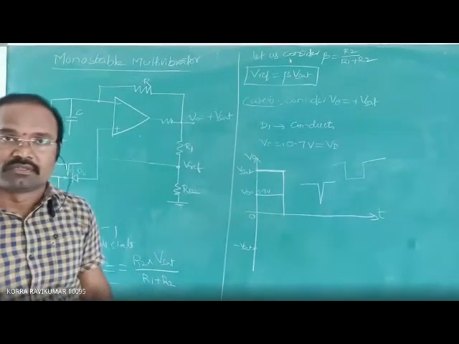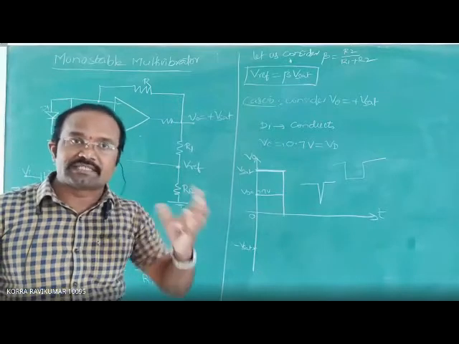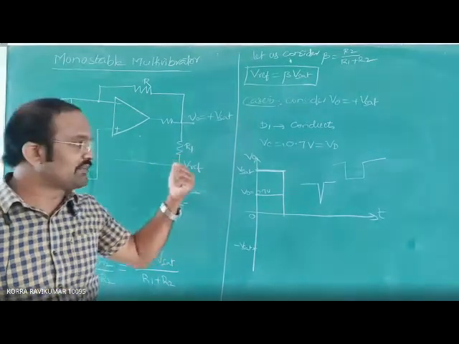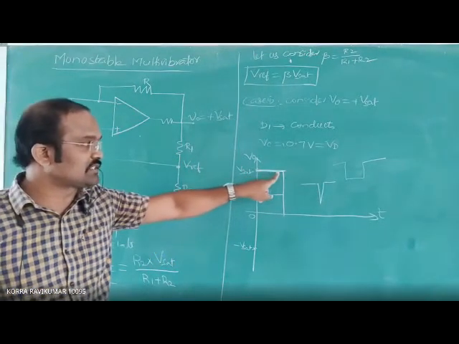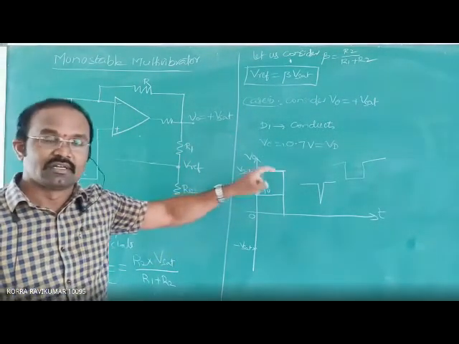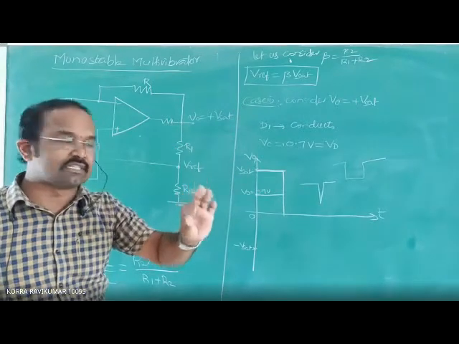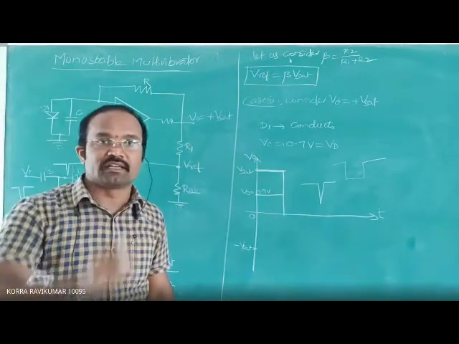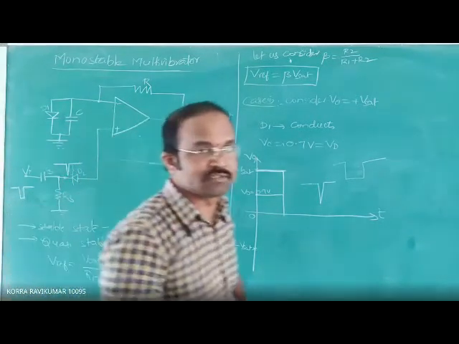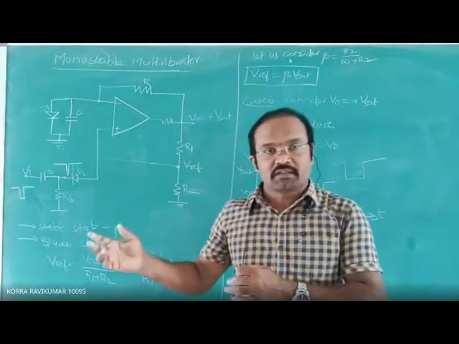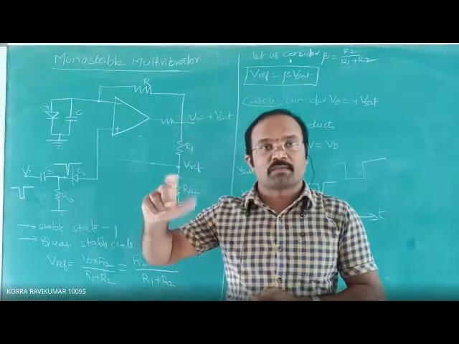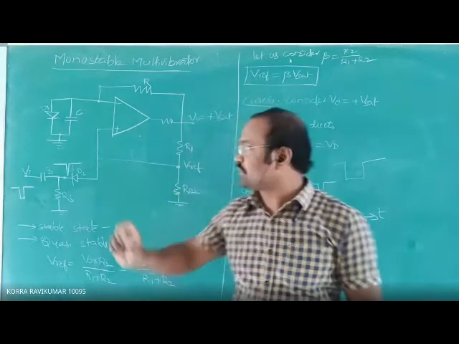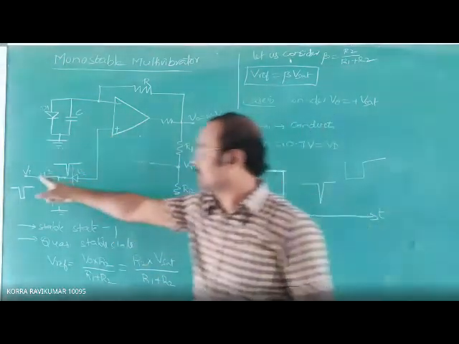Now, in order to change the output voltage of this monostable multivibrator, which is operating in its stable state, we need to apply external triggering. External triggering in the sense what? Applying a negative pulse with some amplitude and some time duration as the input to the non-inverting terminal here.